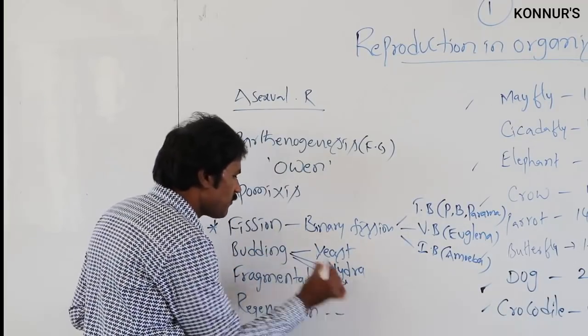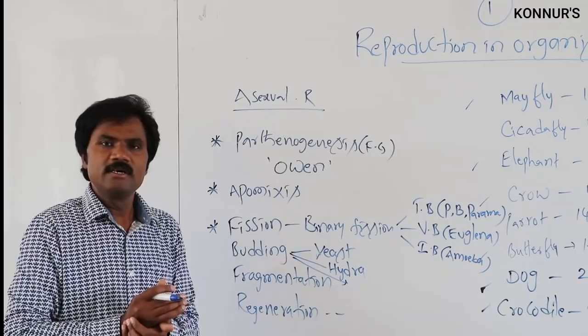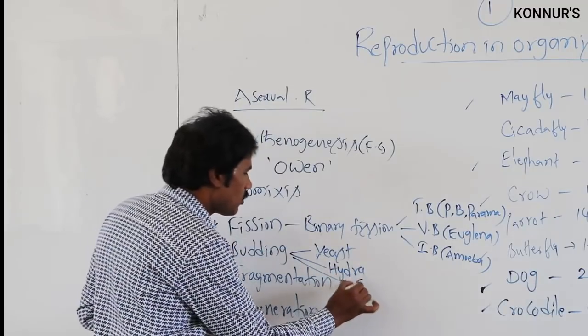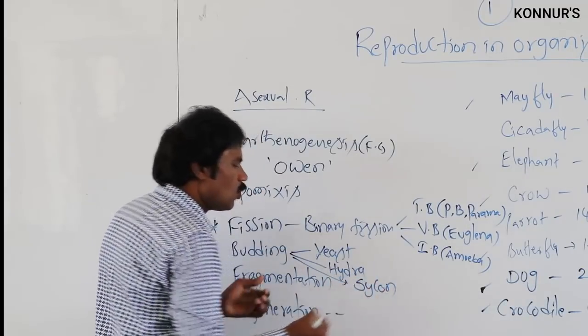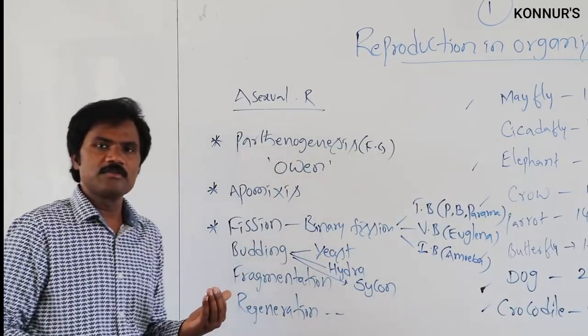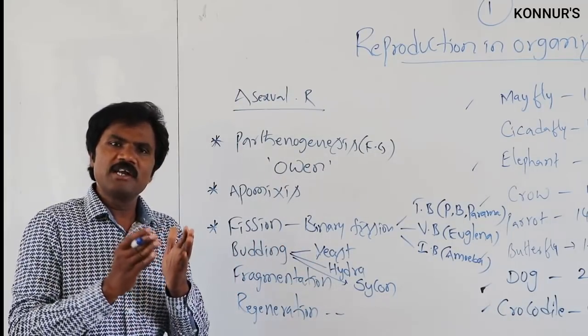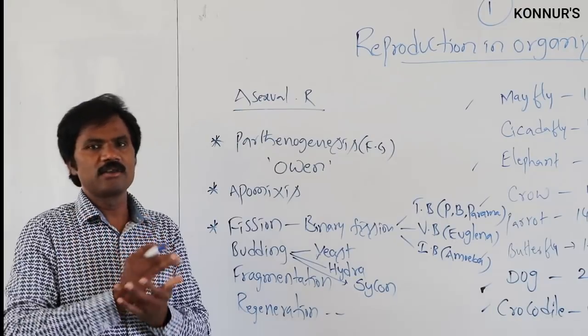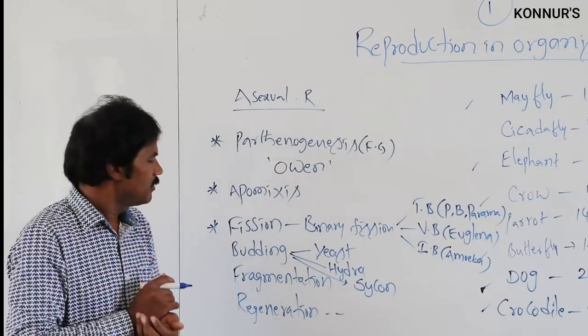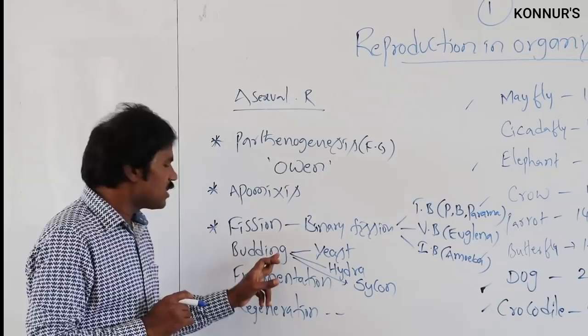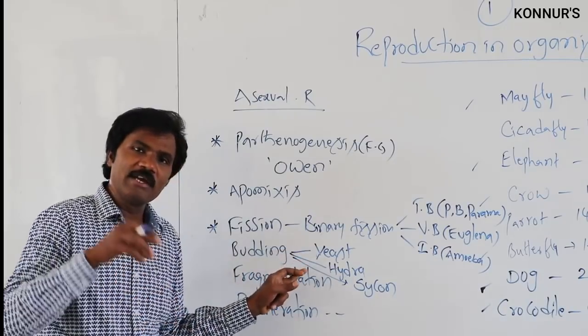Then one more type of external bud is regarded as sycon, one type of porifera organism, but it is partially dependent upon the parental organism. Then there are buds which form internally.